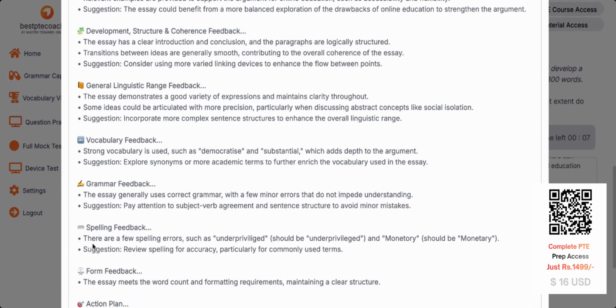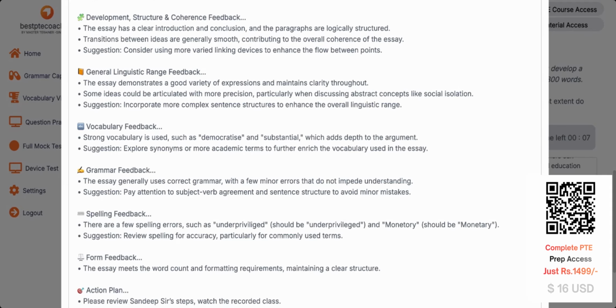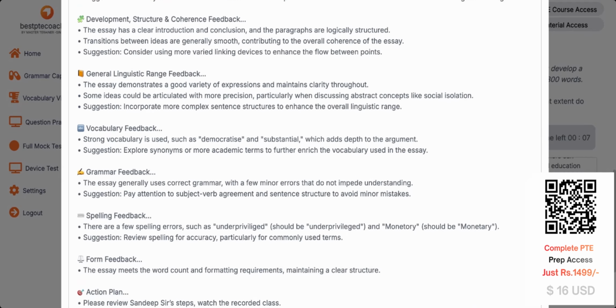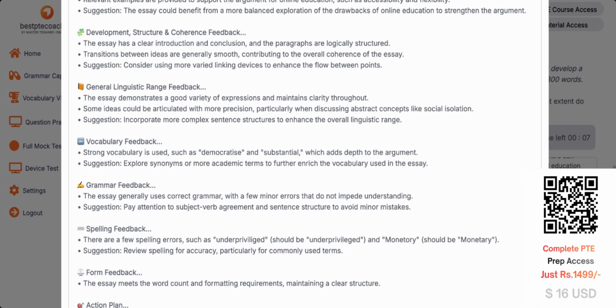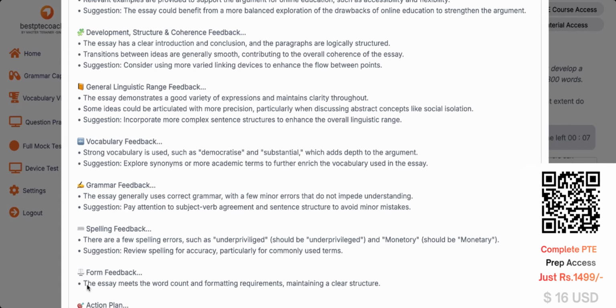Spelling, 2-point weightage. There are 2 spelling errors. Underprivileged is 1 spelling error. Monetary, A supposed to come. If you have seen this, if you have witnessed this spelling error, you can type in the chat box if you have already found out the spelling errors before our virtual tutor gave the feedback. Please do it. Now, form feedback, which has 2 points.